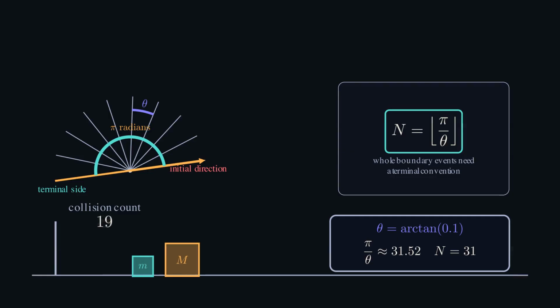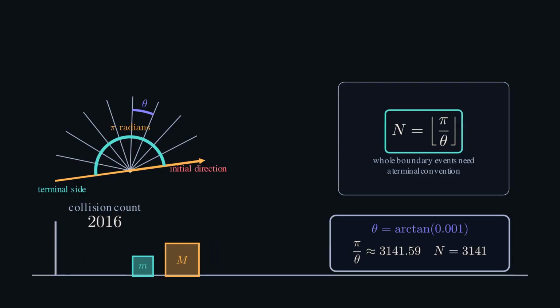10,000 gives theta arctangent of 1/100. Pi divided by that is about 314.17, so 314. 1 million gives about 3141.9, so 3,141. That last decimal is almost rude. The system doesn't know decimal notation, of course. It knows an angle, and we deliberately chose masses that make that angle approximately a power of 10.